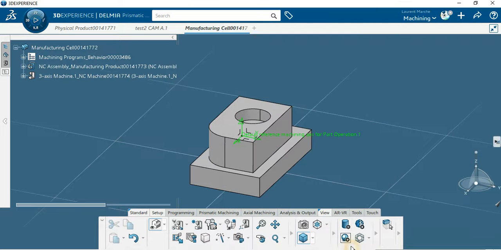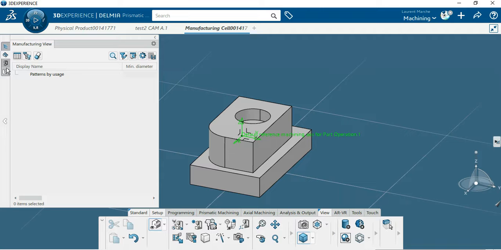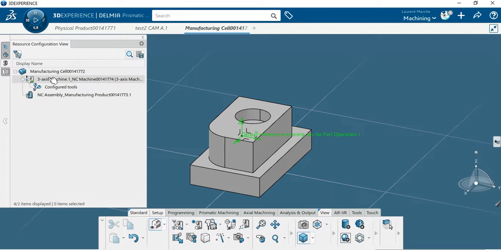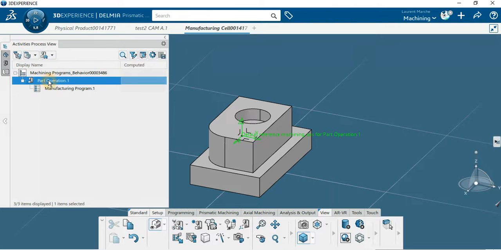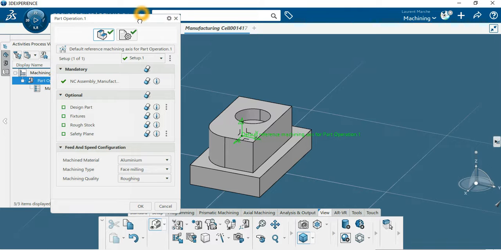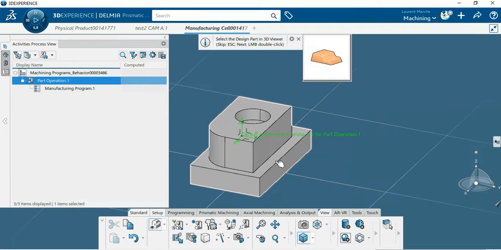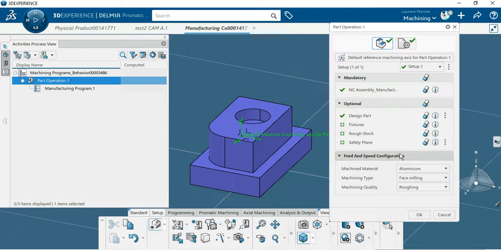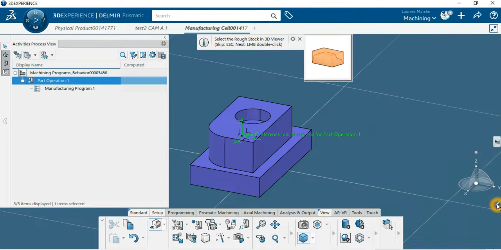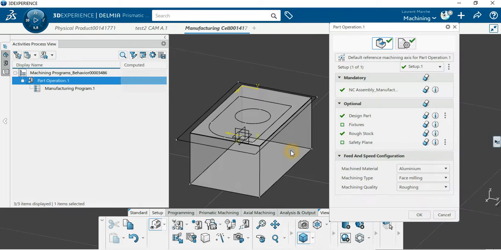Okay, so now you've got everything. You've got a new node here and a new node here. So on this one, it's on the active part operation, double click to select and to set up the environment. I mean the design part, the ref. So the design part is there, double click, and the ref stock. Remember, if you hide it there, ref stock, etc.